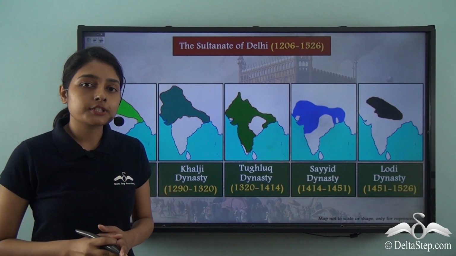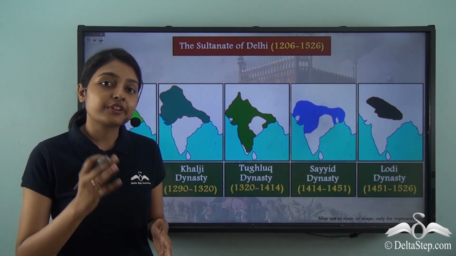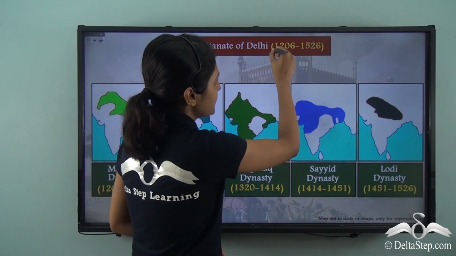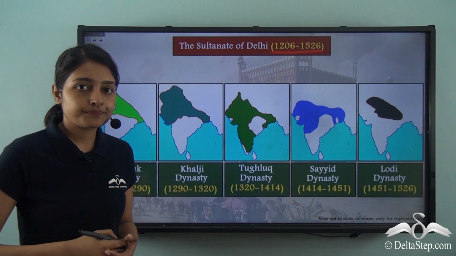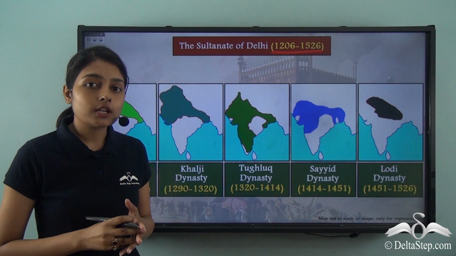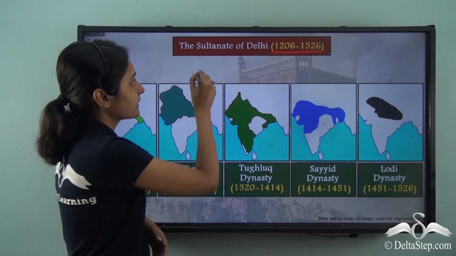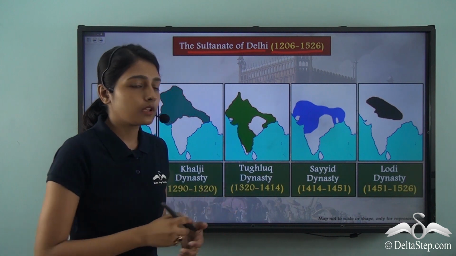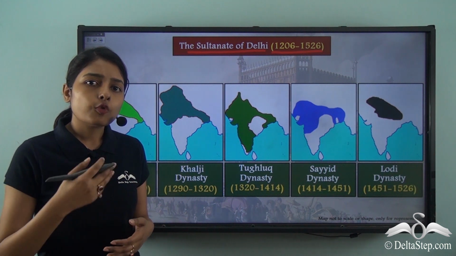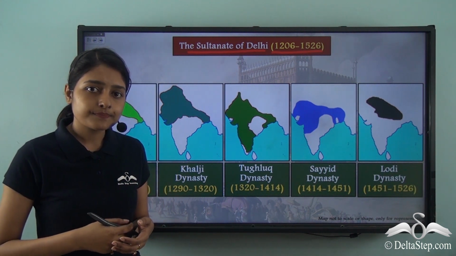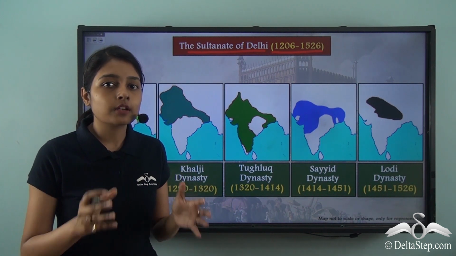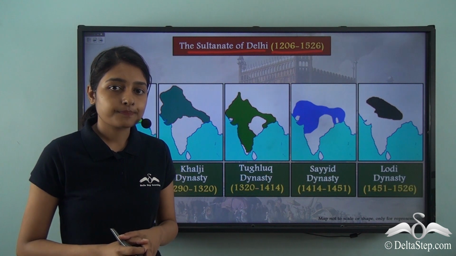It is very important to note that 5 great dynasties ruled Delhi between 1206 and 1526. What were these 5 dynasties together called? These were called the Delhi Sultanate or the Sultanate of Delhi. Now you must be questioning who these sultans were. What was the name of these dynasties? Let us enumerate the 5 dynasties that together made up the Delhi Sultanate.